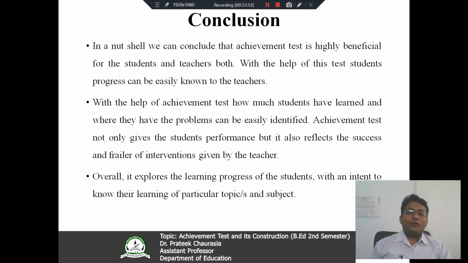Teaching is not all about teaching the students, it is about knowing how much they have learned. With the help of the achievement test, how much students have learned and where they have problems can be easily identified. Achievement tests not only give student performance, but also reflect the success and failure of interventions given by the teacher. Overall, it explores the learning progress of students with an intent to know their learning of particular topics and subjects.